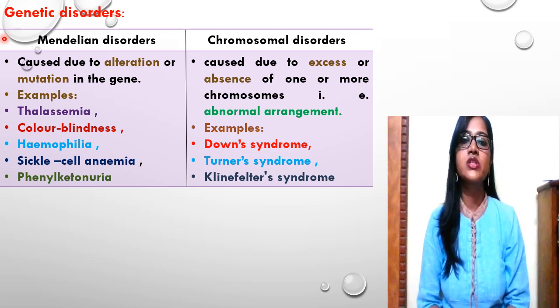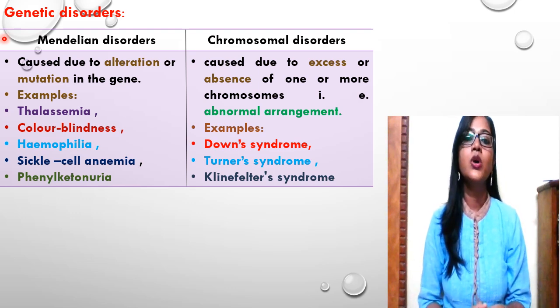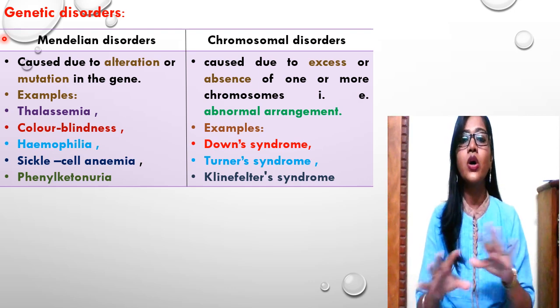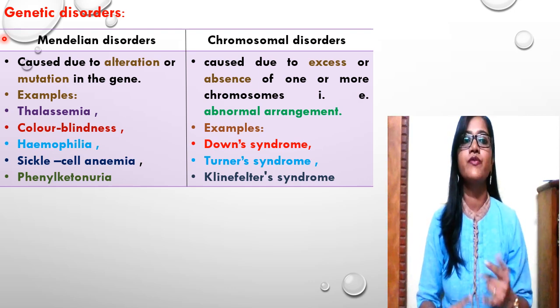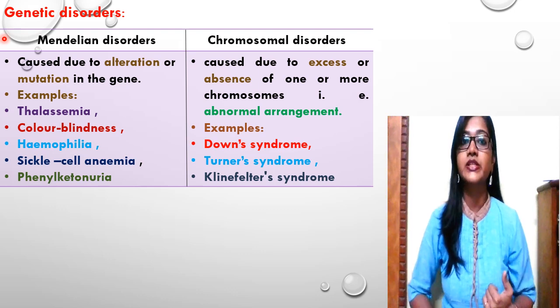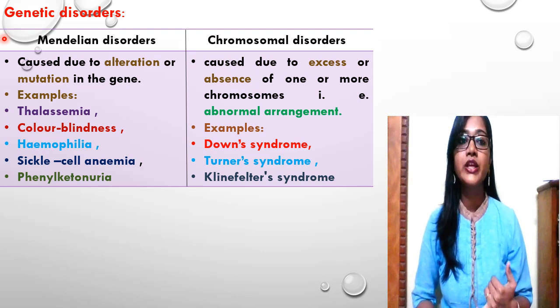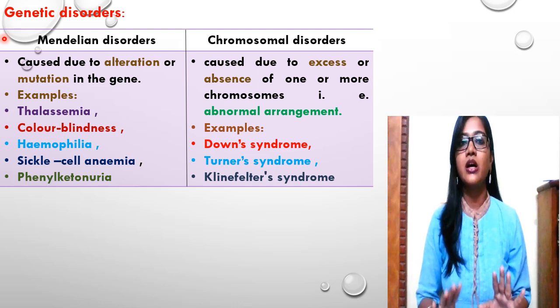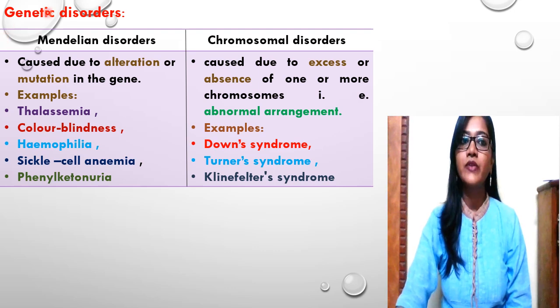Very few disorders are inherited on the Y chromosome, or some are on the mitochondrial DNA. All these types of disorders, whether they are X-linked, Y-linked, or autosomal, are included under one heading, that is genetic disorder.